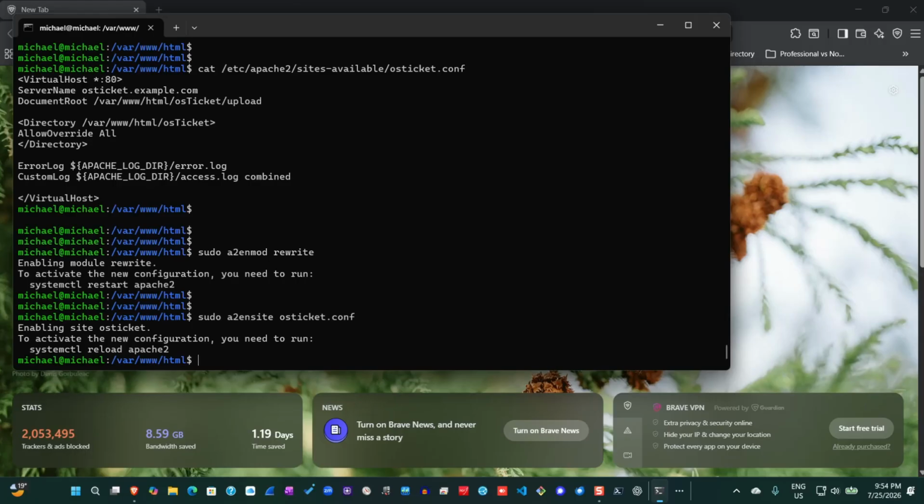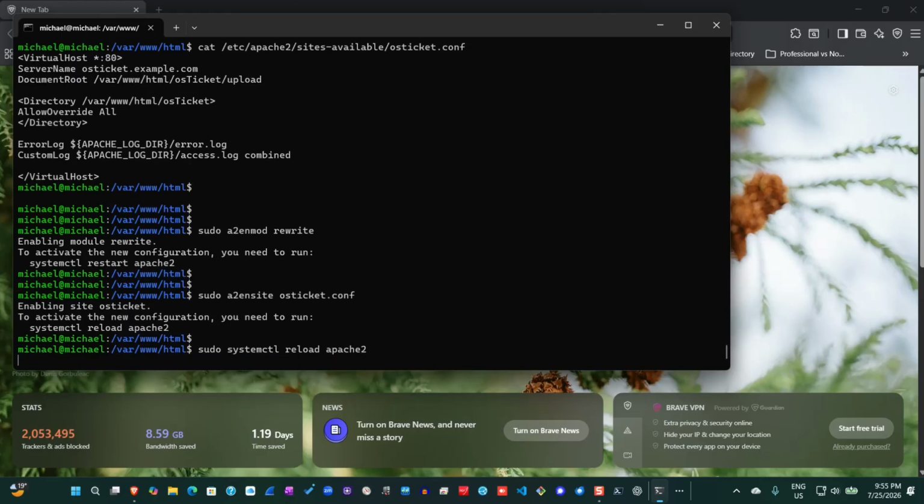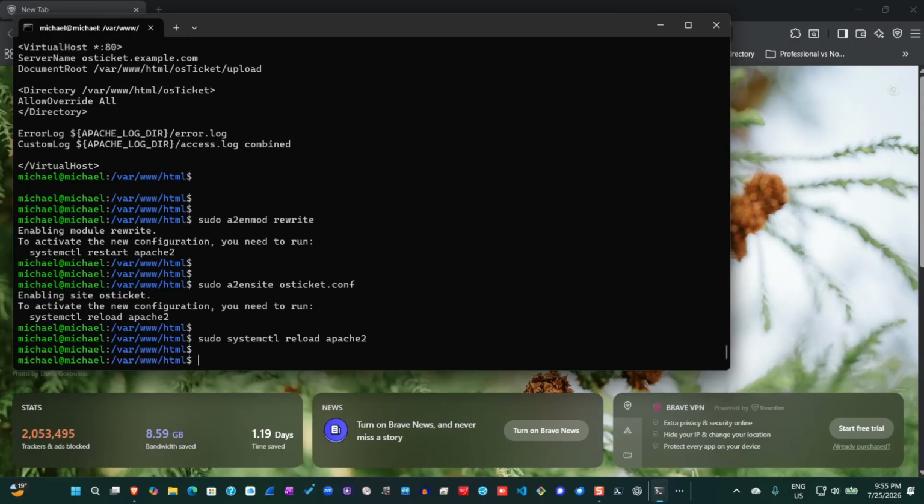So what I'm going to do now is to reload Apache. So by typing sudo systemctl reload apache. Okay, so let's see if Apache has been activated and is working. So what I will do, I'll bring out that command once again and look at the status.